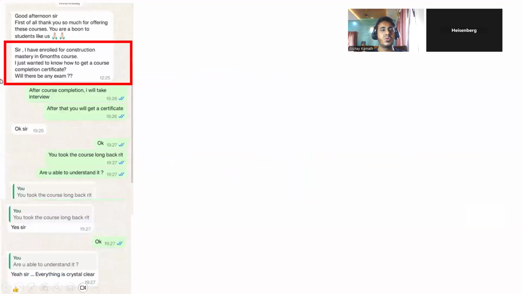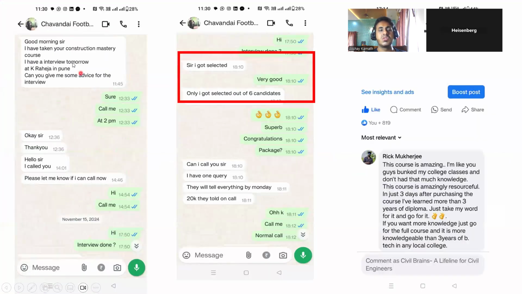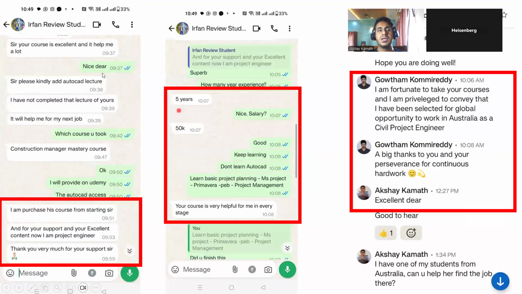She is one of my students who had enrolled in my construction manager mastery course. First of all, thank you for offering these courses. You are a boon to students like us. He's one of my students who graduated in 2020 and had a 4 year gap. He went for an interview after taking my construction manager mastery course. Only he got selected out of 6 candidates.